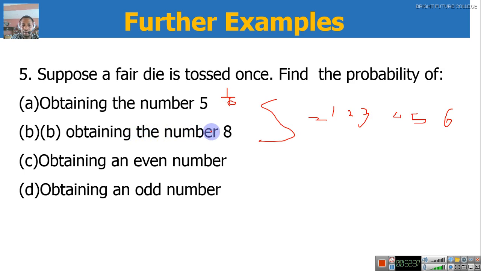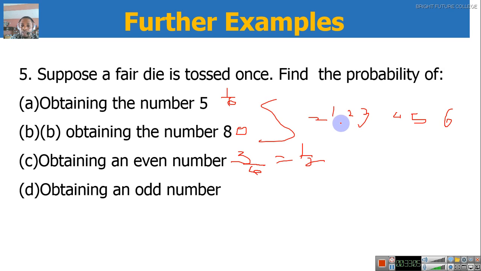Now, obtaining the number 8. This is an impossible event because we don't have 8 on the die. So the probability of an impossible event is 0. Obtaining an even number. How many even numbers do we have? 2, 4, 6. There are 3. So the probability is 3 over the total number in the sample space. That's 6. And we have what? 1 over 2.